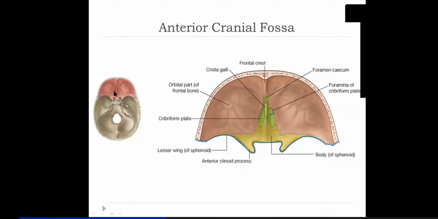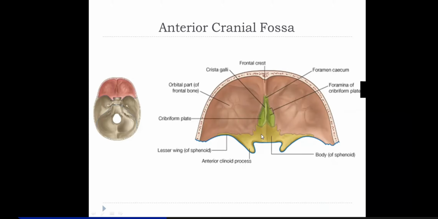This is the anterior cranial fossa. The floor of the anterior cranial fossa, as I was telling, is frontal bone. On this surface, the frontal lobe of the brain is kept. This much portion is made by ethmoid bone, which has crista galli, right? And on the two sides, you have the cribriform plate, so it is ethmoid.